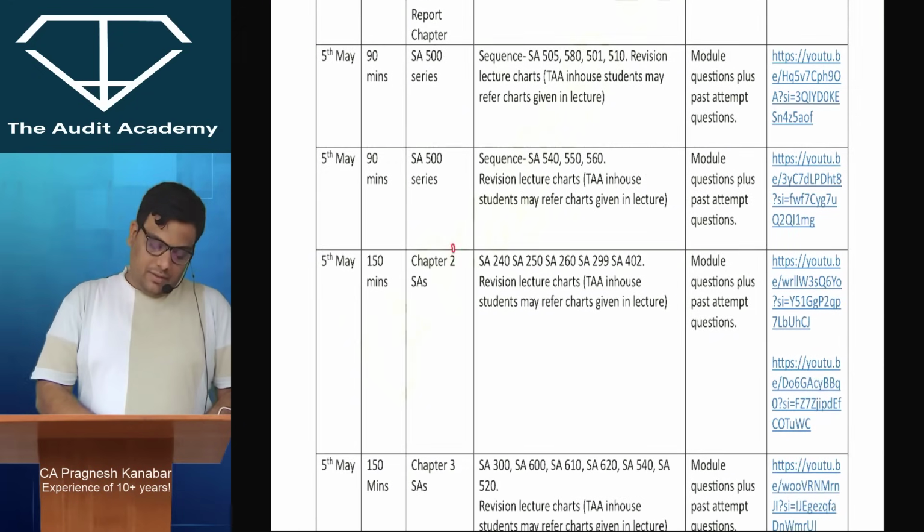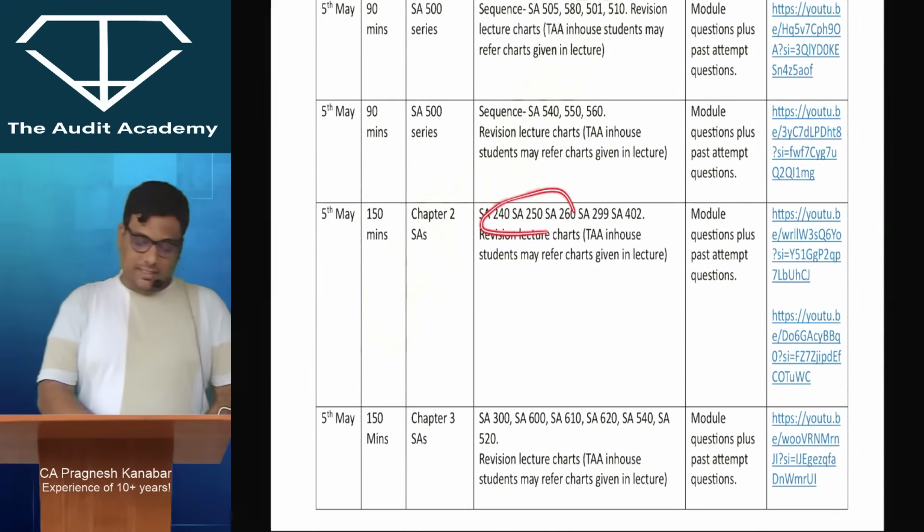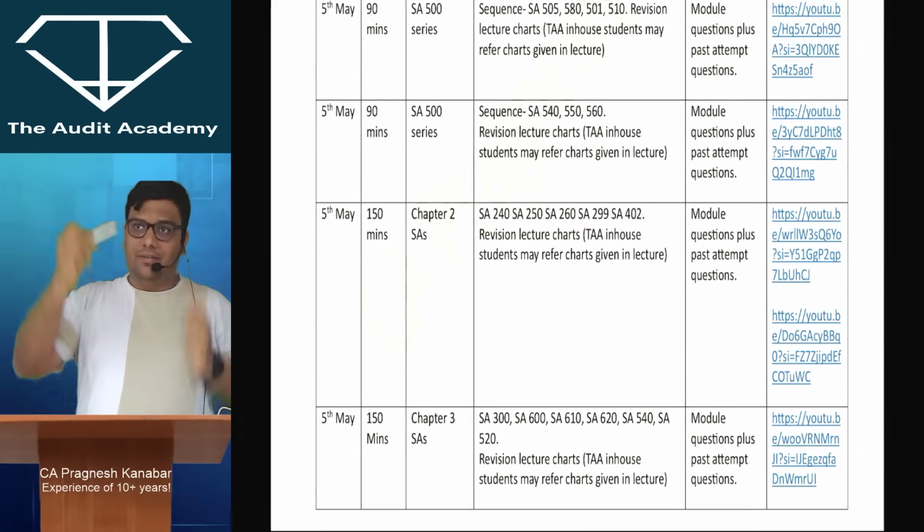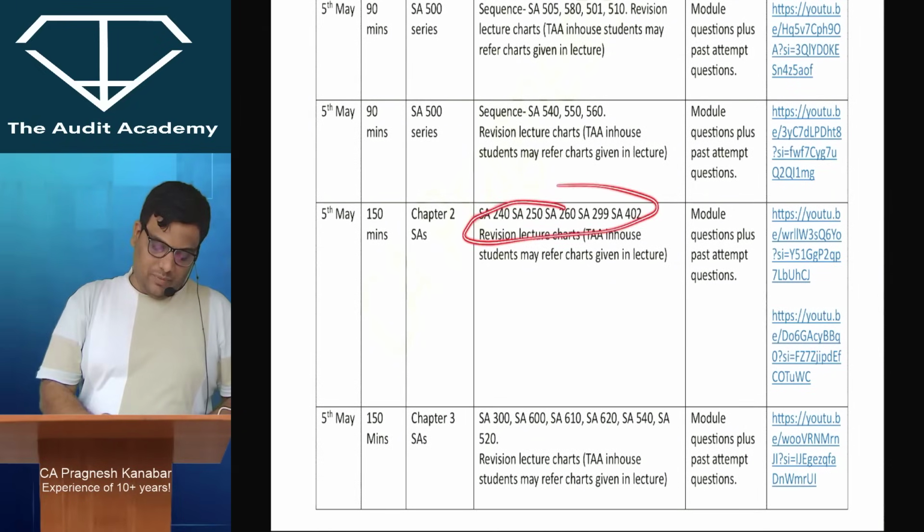Okay, then you will do chapter 2 standards. Now these are chapter 2 standards for students who don't do chapter wise and do standard wise. All right, so these are the standard numbers which I have given.